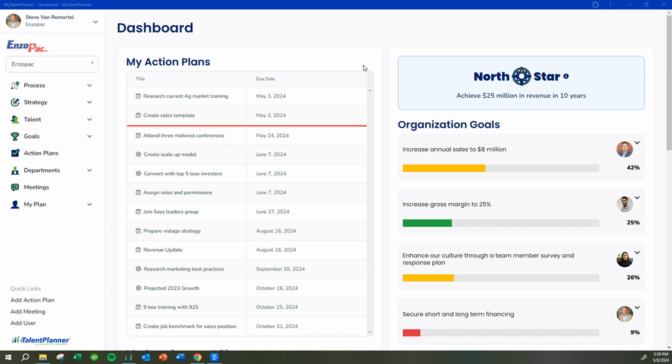This is a very exciting preview for us because we just added the first of many features that uses artificial intelligence in MyTalentPlanner. Now, when you log into MyTalentPlanner, you come to the dashboard.